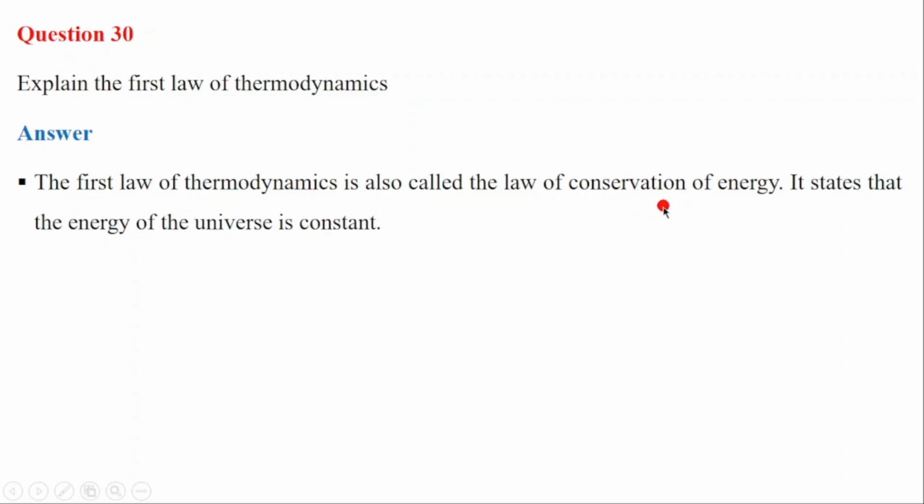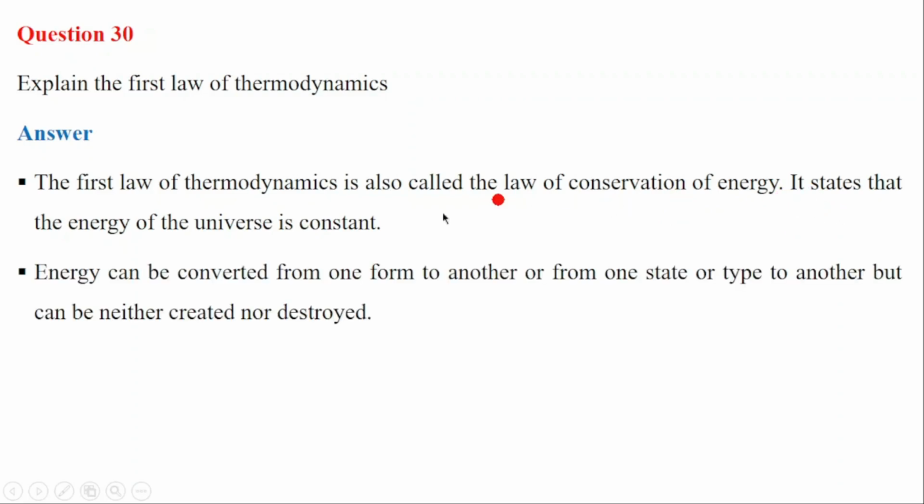This law says that the energy of the universe is constant. It states that the energy of the universe is constant. This law is also called the law of conservation of energy. Energy can be converted from one form to another, or from one state or type to another, but can be neither created nor destroyed.